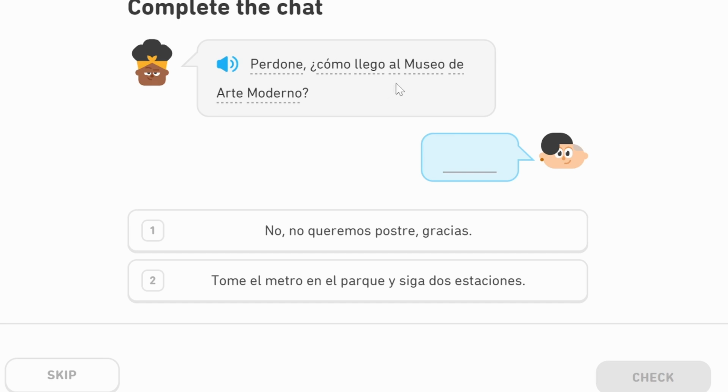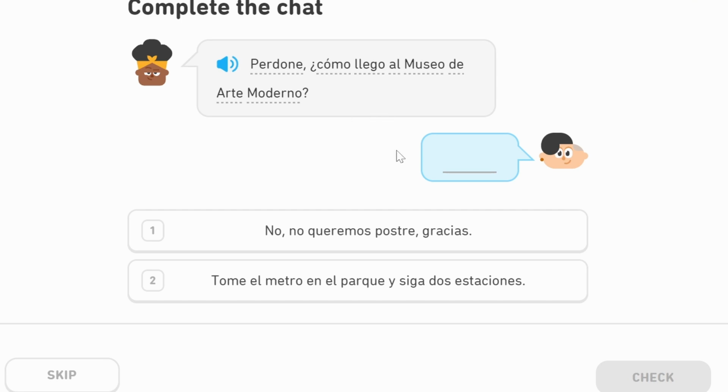Al is the combination of a and el. A is to, el is the. How do I get to the museum de arte moderno, which is modern art? So how do I get to the Museum of Modern Art?